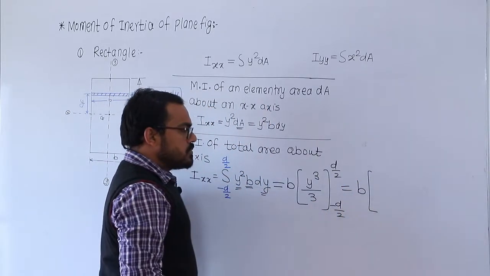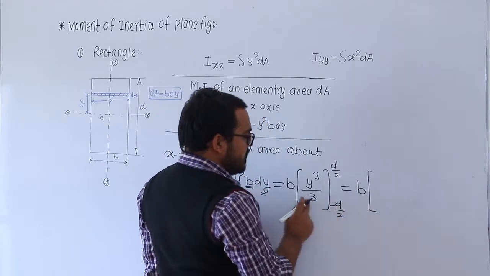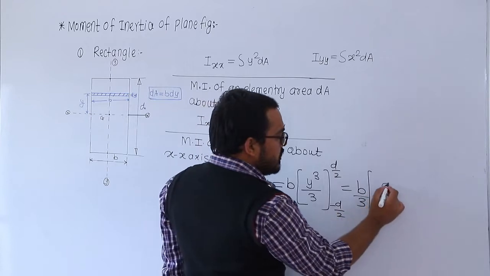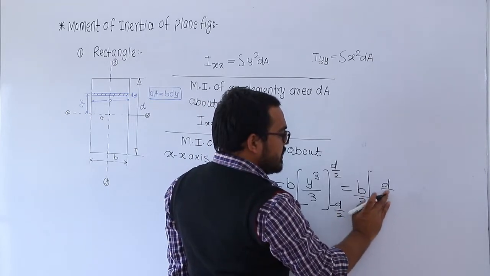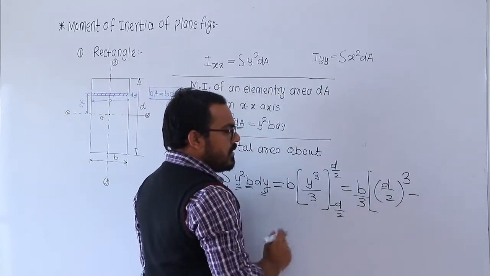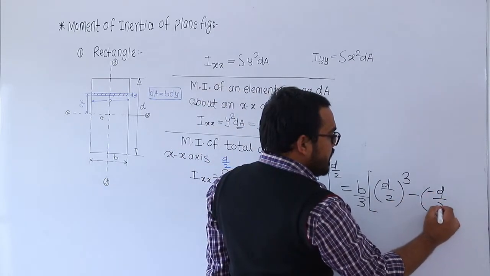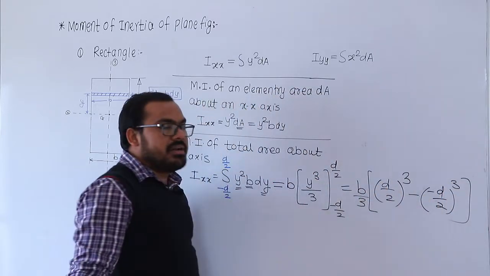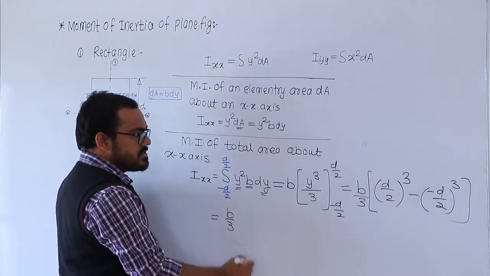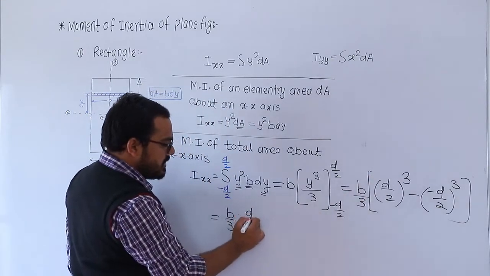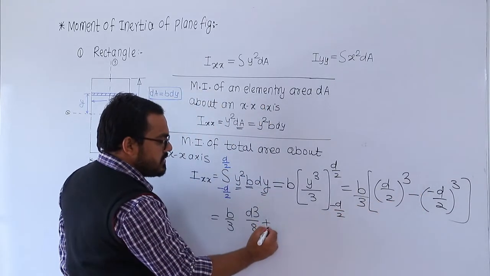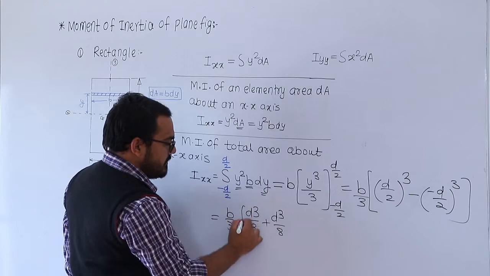बघा लिमिटच्या व्हॅल्यू जर सबस्टिट्यूट केल्या, सो द अप्पर लिमिट इज व्हॉट? बाय 3 जो आहे दॅट इज द कॉन्स्टंट, त्याला मी बाहेर काढून घेतो. सो अप्पर लिमिट सबस्टिट्यूट करा. So d by 2 and its cube, minus, लोअर लिमिट सबस्टिट्यूट करा, minus d by 2 and its cube. Upper limit minus lower limit. So from this what happened? b by 3 is the constant. d cube divided by 8, and then minus d cube, so it becomes plus d cube divided by again 8.